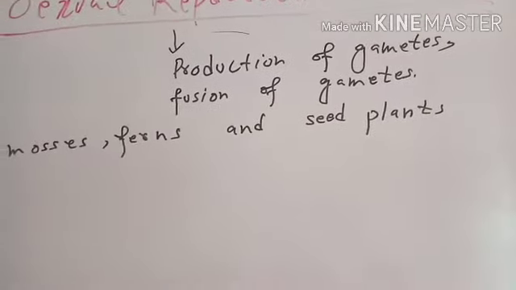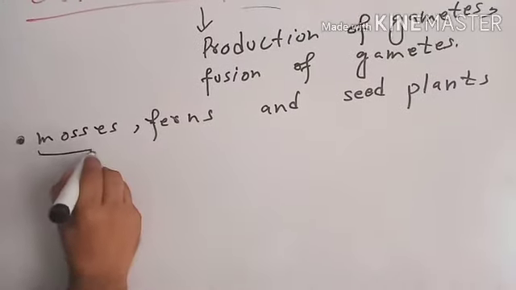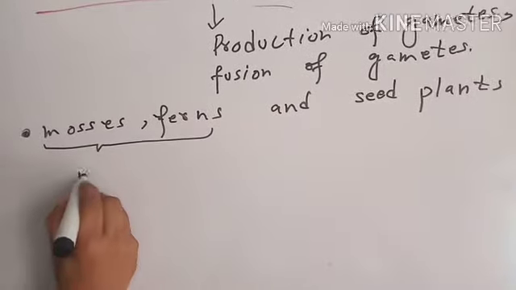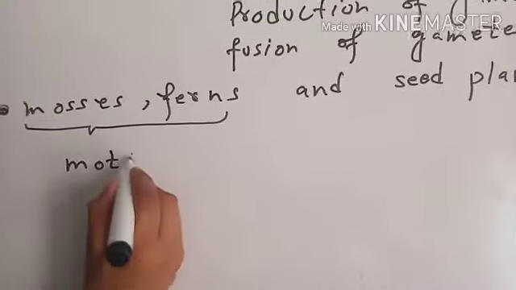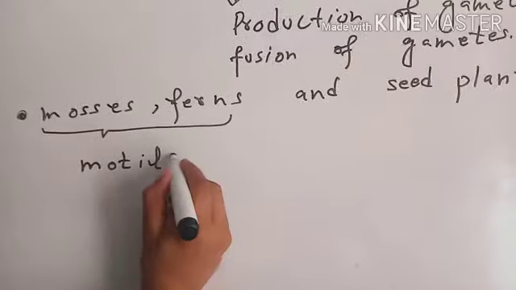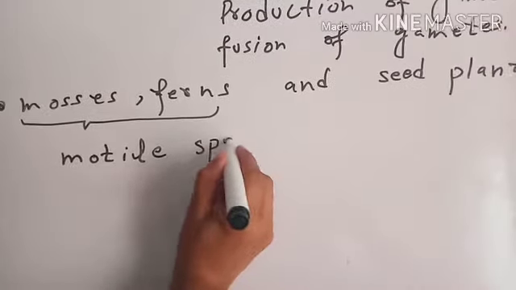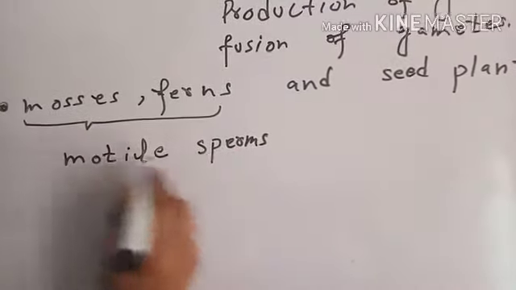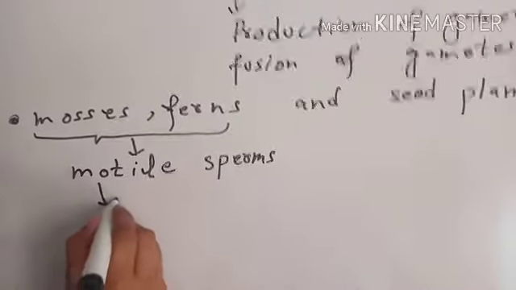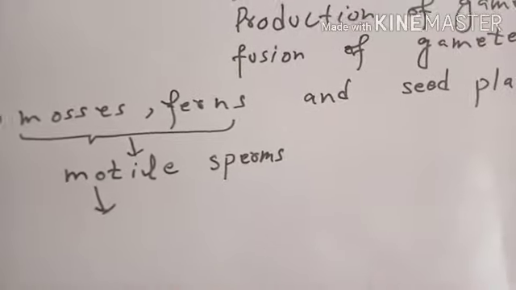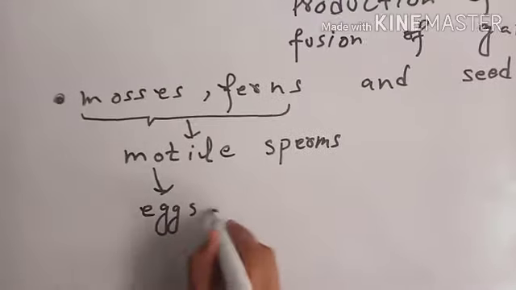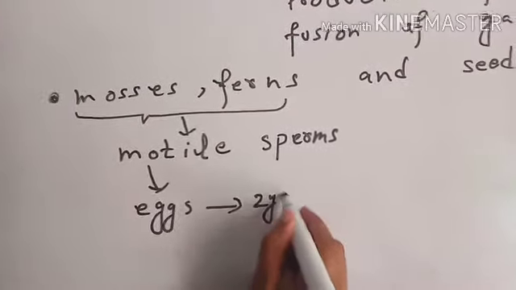Mosses and ferns produce motile sperms, and their sperms are able to travel to reach the eggs to produce a zygote or a new plant.